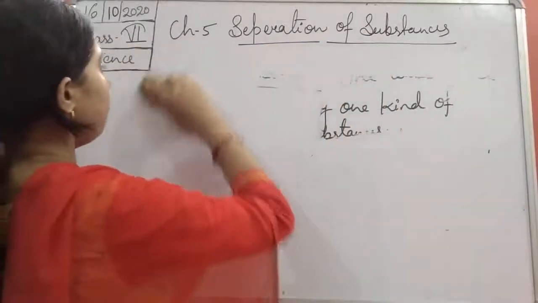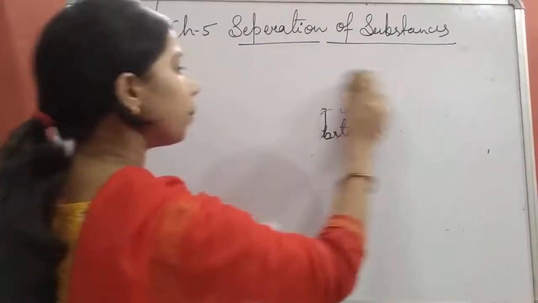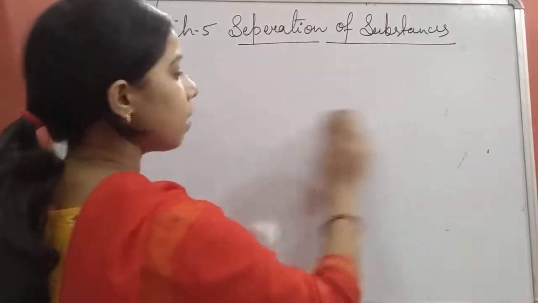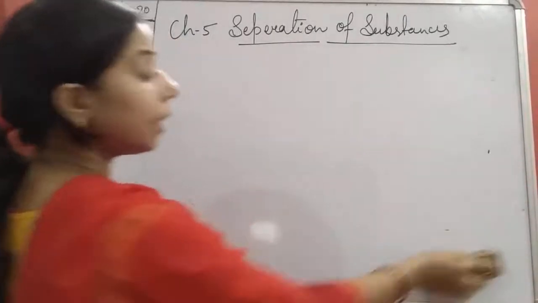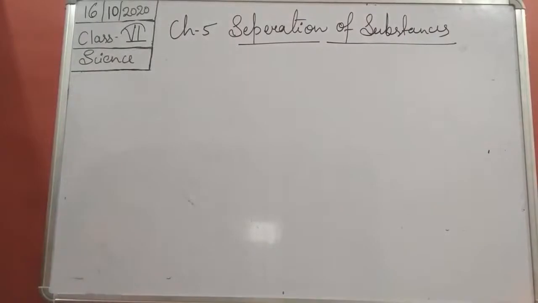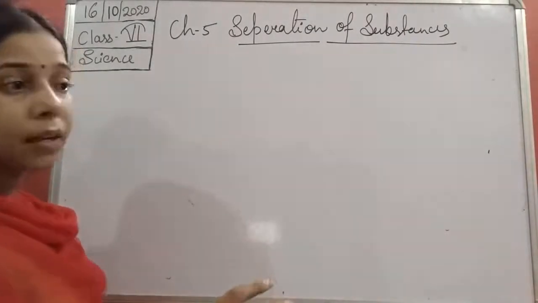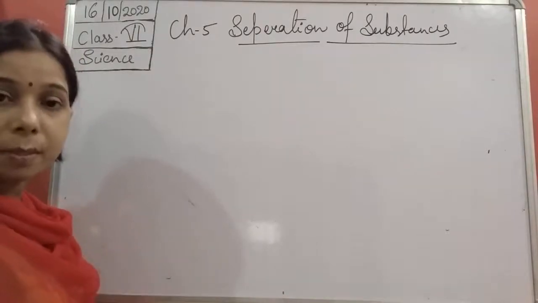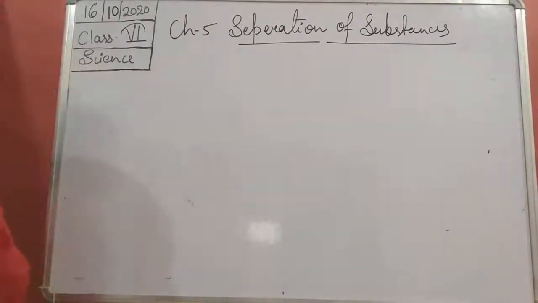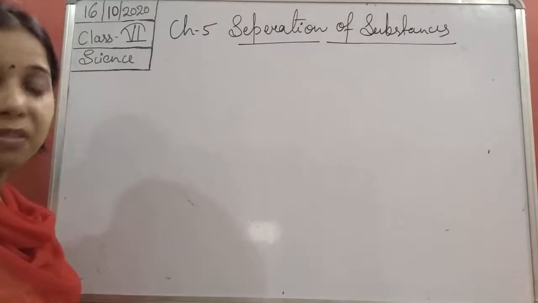Now, why are we calling the impure substance a mixture, students? It is because the impure substance also consists of two or more substances in it, which makes it an impure substance, as well as the definition of the mixture.